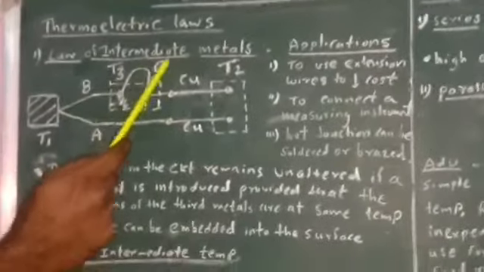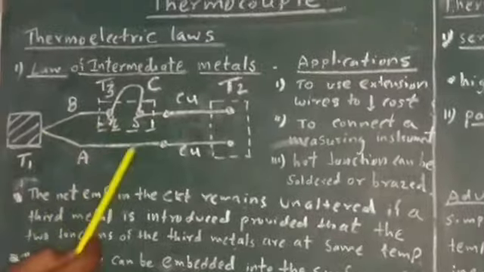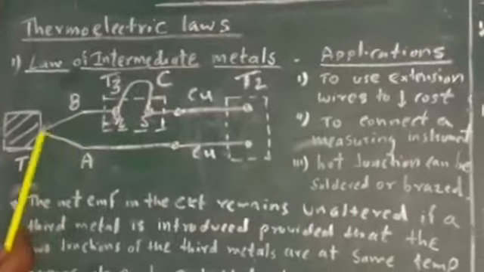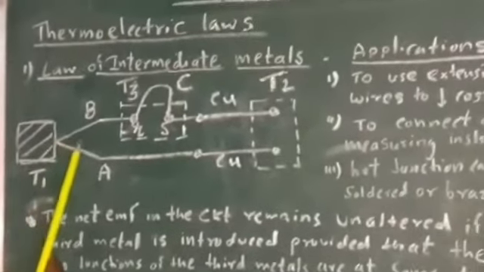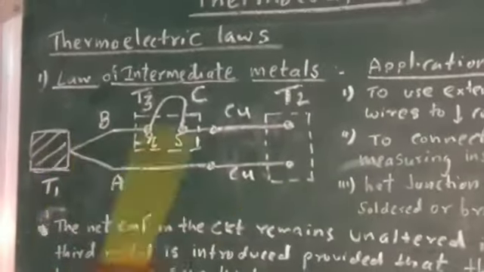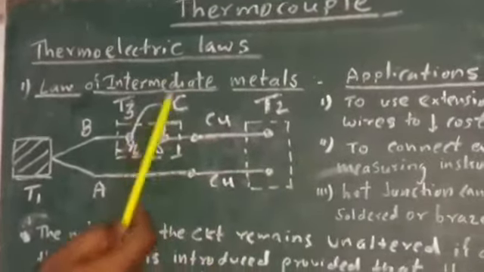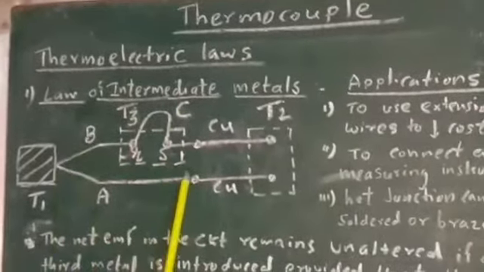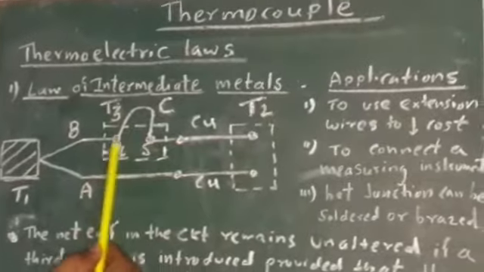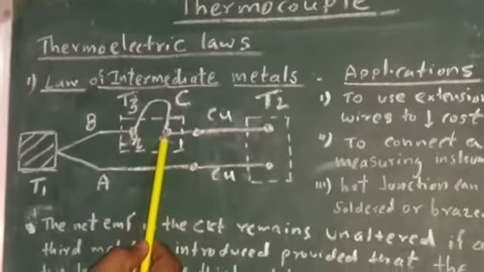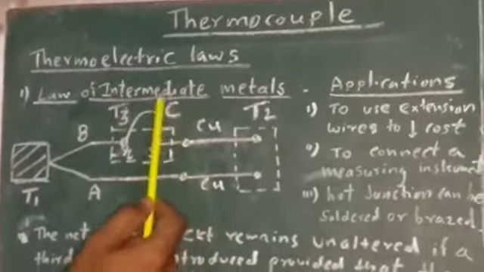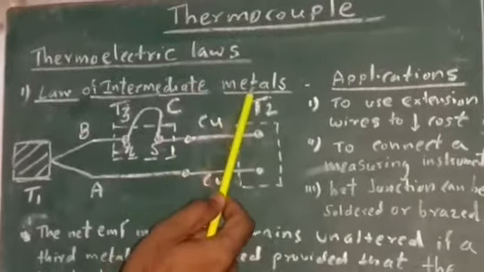We know that a thermocouple is made up of two dissimilar metal wires. In this case, two wires are there. This is one wire and this is another wire. Two junctions are there. This is the hot junction, this is the cold junction. The hot junction is called the measuring junction and the cold junction is called the reference junction. So here two metals are there basically. But in order to measure the EMF in this circuit, we have to connect the meter in the thermocouple circuit. For that purpose, we have to use a third metal that is called the intermediate metal. So this law is related with this intermediate metal.